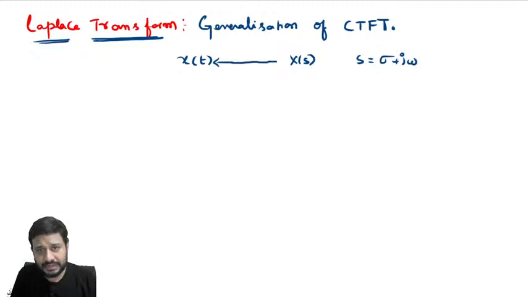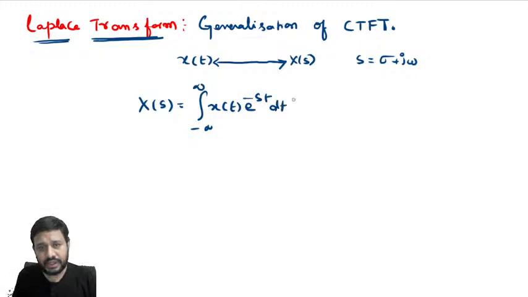Here we will put a double side arrow, which means x of t forms a Laplace transform pair with X of s. From the signal you can go to the Laplace transform, and from the Laplace transform you can get back to the signal. The analysis equation, the expression used to find the Laplace transform, is the integral from minus infinity to plus infinity of x of t e power minus st dt.